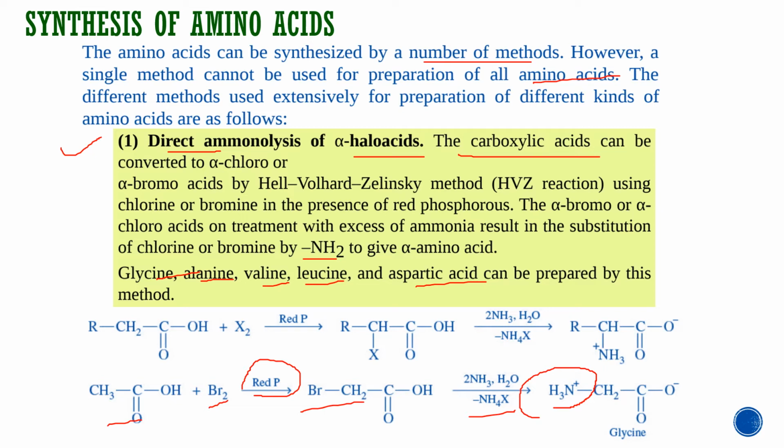So this is the first and very important method, that is direct ammonolysis of alpha halo acid. First the acid is halogenated by chlorination or bromination, so alpha halo acid is formed. Then ammonolysis is done and the halogen is replaced by the amino group.